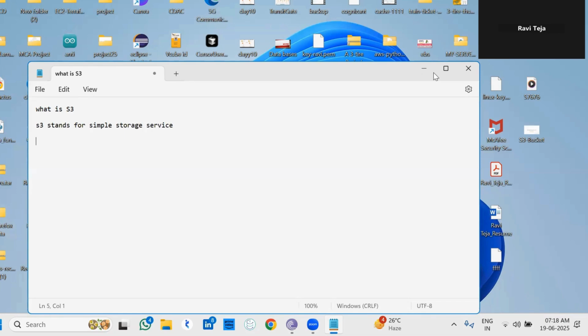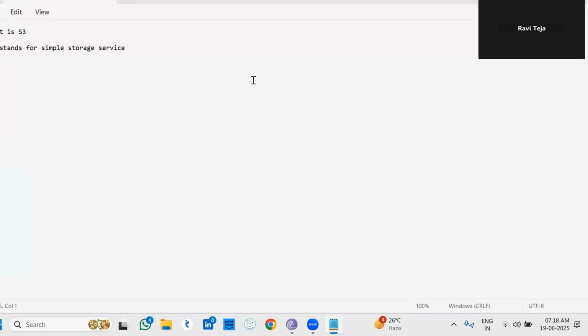S3 is similar to Google Drive. We have Google Drive, right? By using Google Drive, we can store the data and retrieve the data, but we can't execute. Similarly, we can upload the files, download the files, and access the files from S3, but we can't execute the S3 files, right? S3 provides unlimited storage, and S3 is an object-based storage, and we can't attach S3 to an EC2